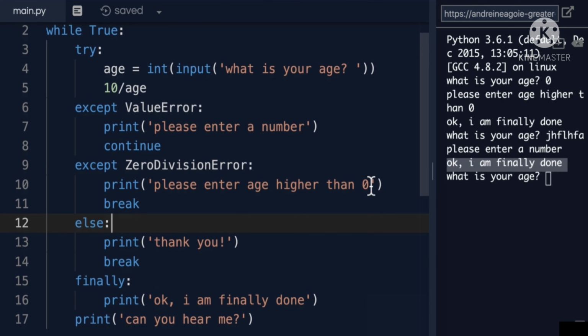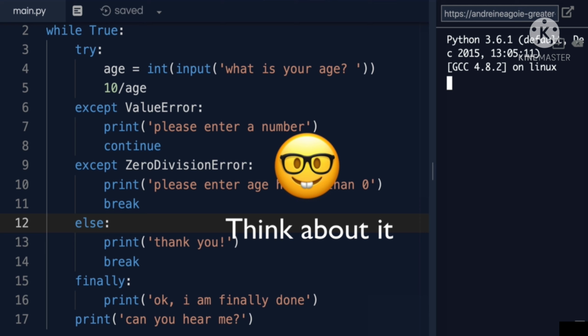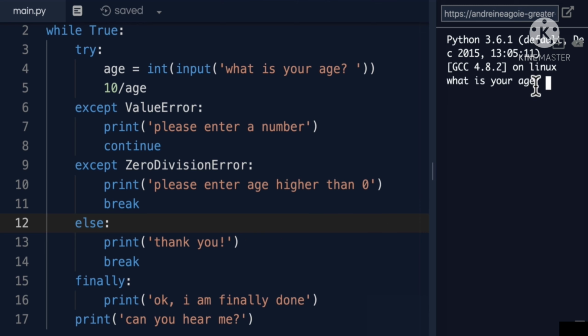What happens if I do something like this? Pause the video if you need to. Otherwise, I'm going to hit run and see what's going to happen. What is going to happen if I enter 0? Ready? I get, please enter age higher than 0.